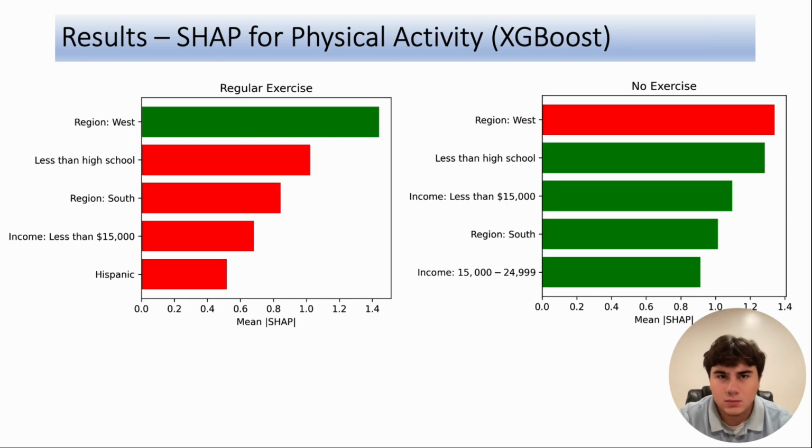Moving on to physical activity. The western region was the most significant predictor of being physically active, whereas lower income, education less than high school, and the southern region were associated with decreased predicted activity.